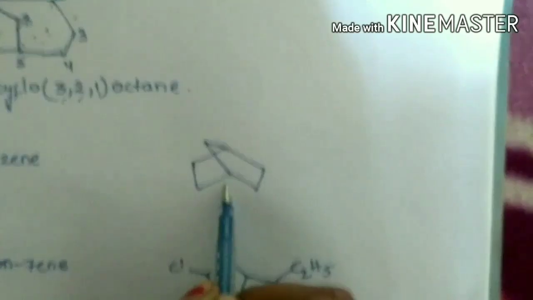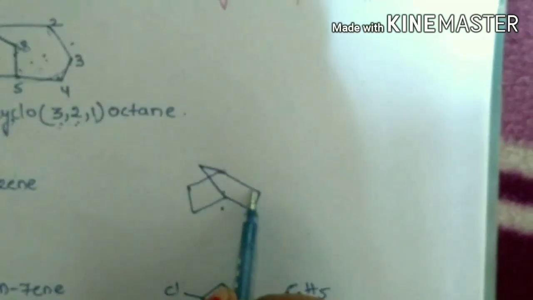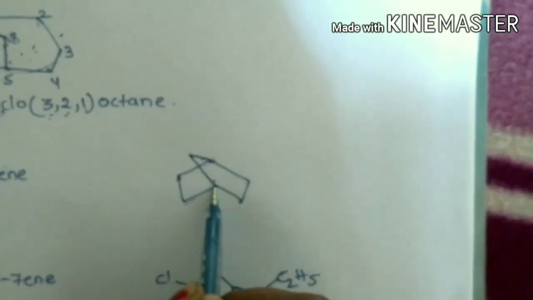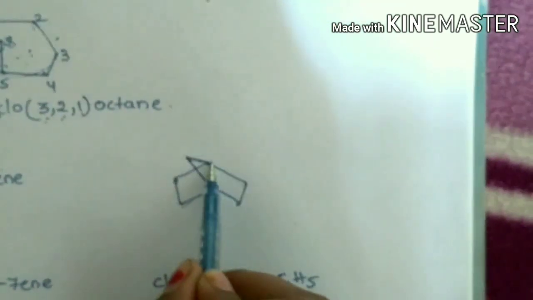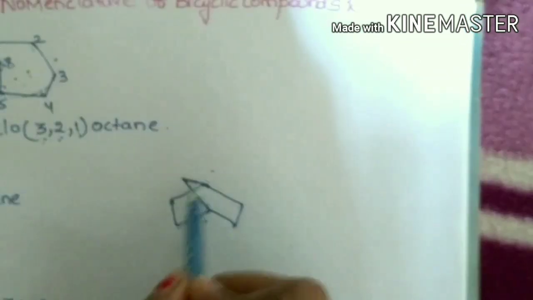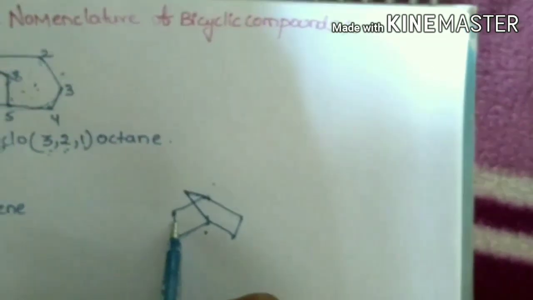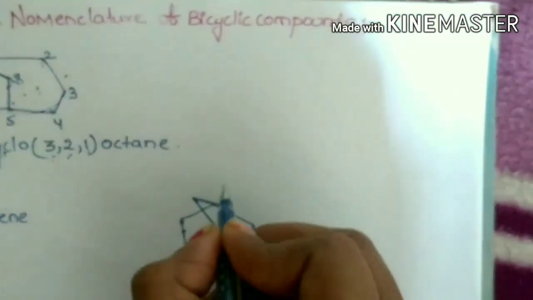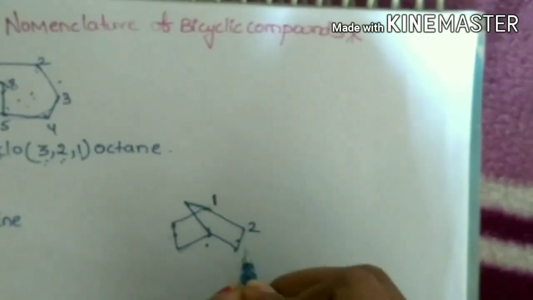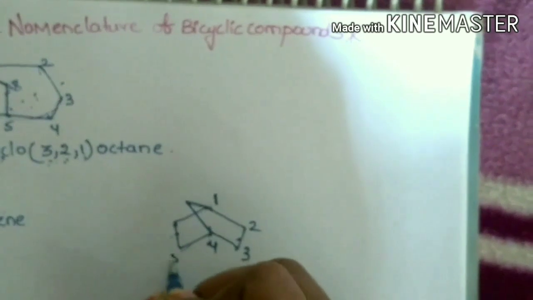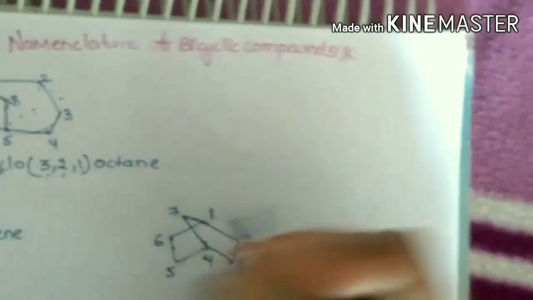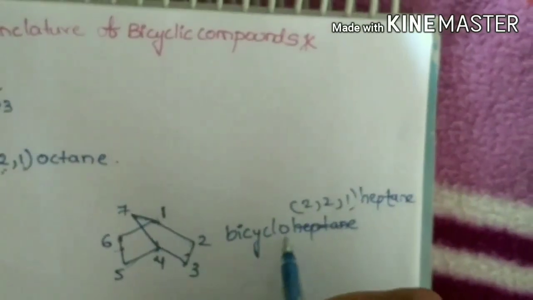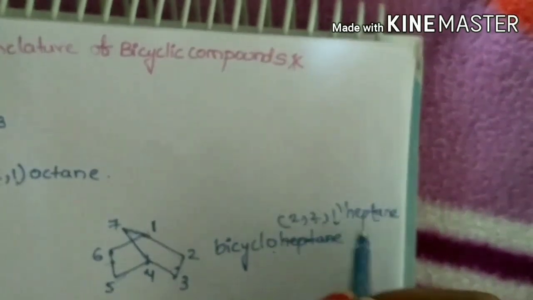Coming to this compound, this chain contains two carbons, this chain also contains two carbons, while this chain contains only one carbon. Let's start numbering. We can start numbering from this chain or this chain, as these two chains contain an equal number of carbons. So it can be named bicyclo 2, 2, 1 heptane.